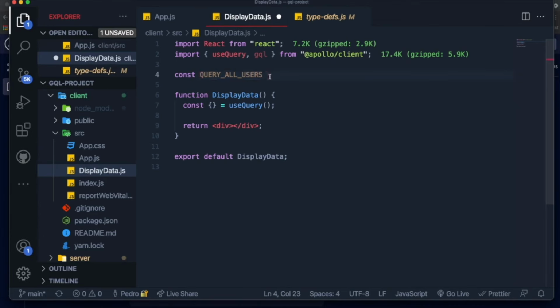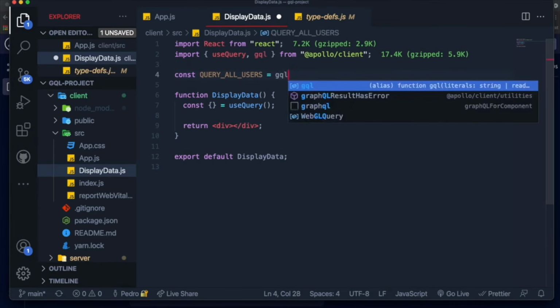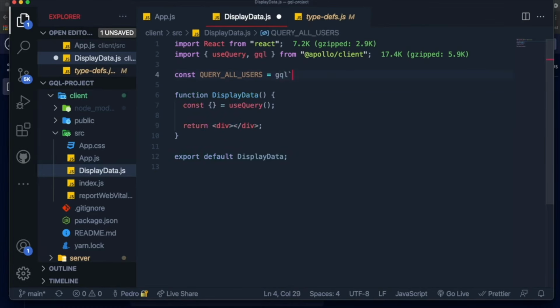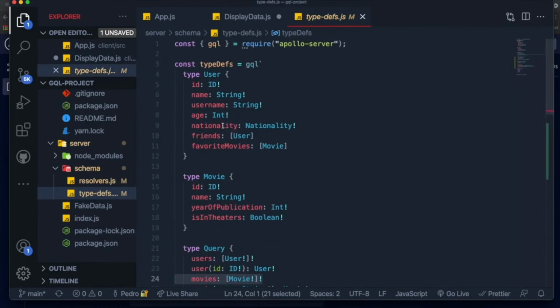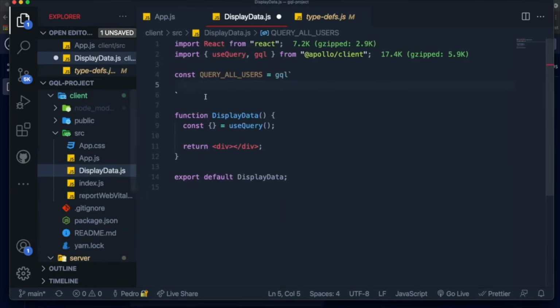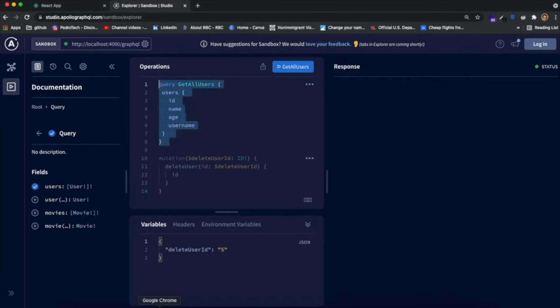You call it QUERY_ALL_USERS. You set it equal to gql, and then you open and close backticks like this, and you write GraphQL code inside of here, similar to what we've been doing in our type definitions over here, as you can see. So what we write over here is exactly what we wrote over here to query all users.